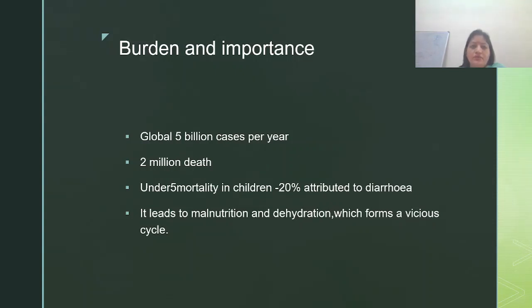Another importance of taking up this topic is, if acute watery diarrhea is not dealt with properly, then it may lead to malnutrition and dehydration, which become an important cause of mortality, and both make a vicious cycle. The child will become dehydrated, will become malnourished, again the nutrients will not be absorbed, so the cycle of malnutrition will go on and ultimately lead to mortality. So we have to deal aptly with cases of acute watery diarrhea.